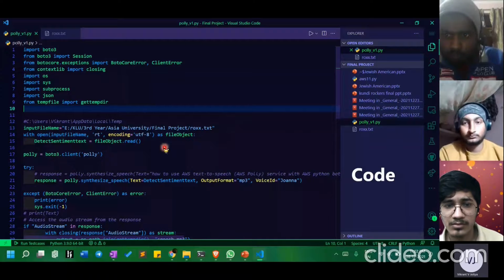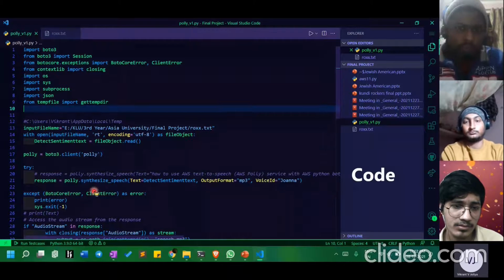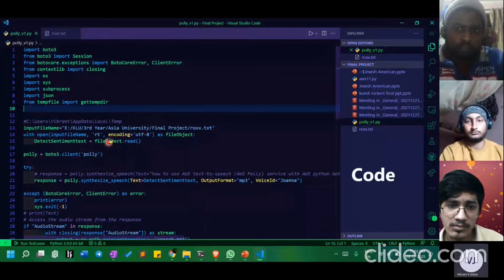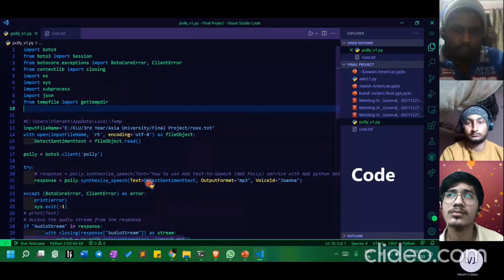After that, I'm creating an object of the Polly class. After that, I have a try block and except block for exceptions. In that, I'm using synthesize speech: I'm reading my file, storing that file data, the bytes, into my text, and providing it to synthesize speech. The output format would be MP3.